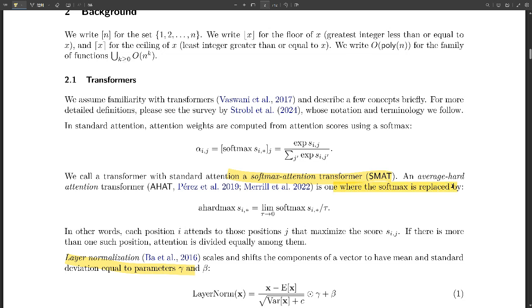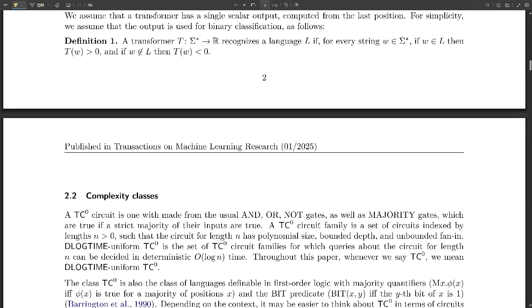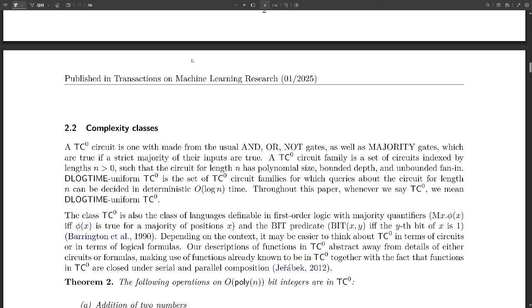So how do we get from those impressive results to dealing with these limitations? Can we go beyond TC0, or are we just stuck? Well, there are some hints in Chung's paper. Remember we talked about those exact SMATs, the ones with a margin for error? Yeah, the ones that were still limited by TC0, even with that flexibility. Right, and that gives us an idea. Maybe we don't need to break free from TC0 completely. Maybe we can find ways to work within those limits but still tackle complex stuff.